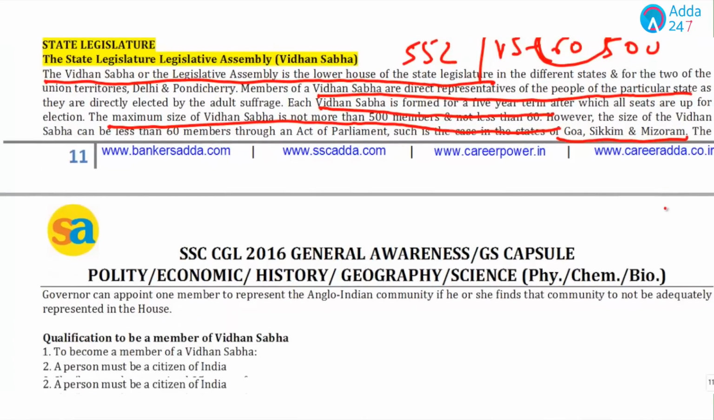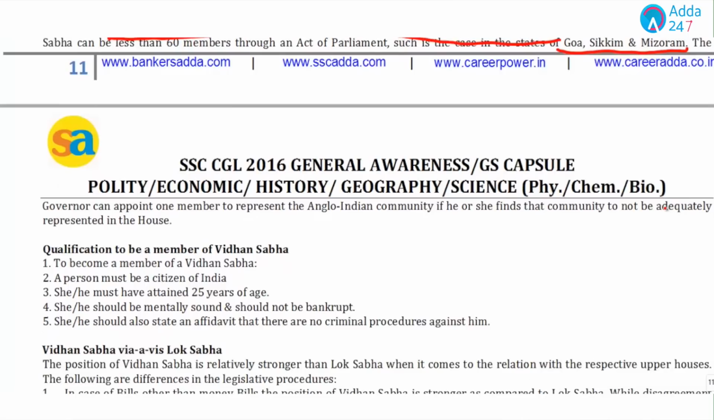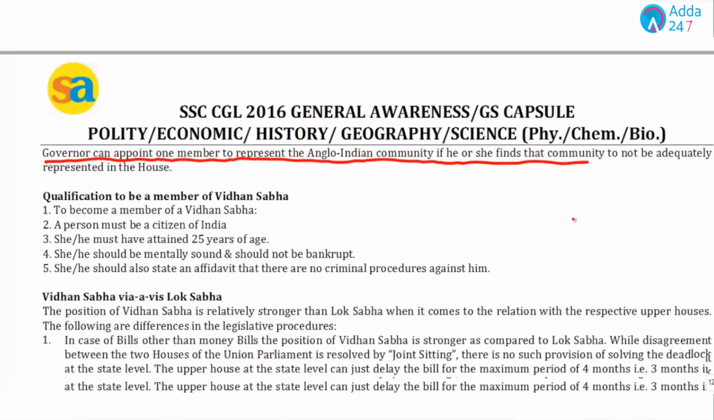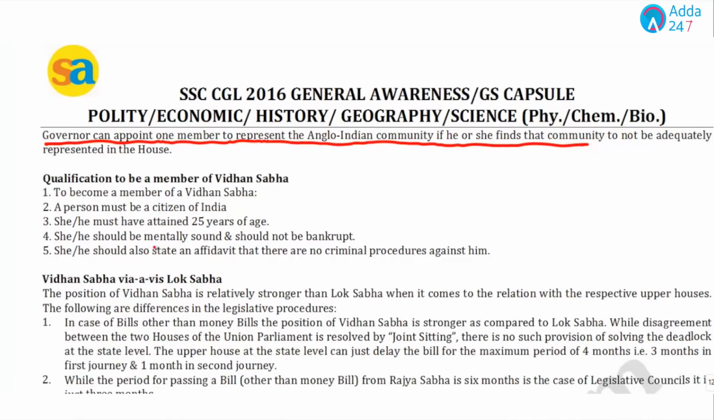And what we have seen in Lok Sabha, the President can appoint 2 members from the Anglo-Indian community, but in Vidhan Sabha, the Governor can appoint 1 member to represent the Anglo-Indian community if he or she finds that the community is not adequately represented in that house. If we talk about the qualification, they are mainly the same. The most important point you should know is 25 years.